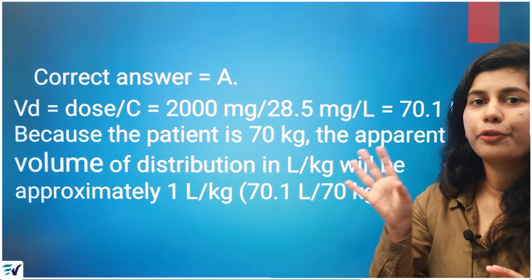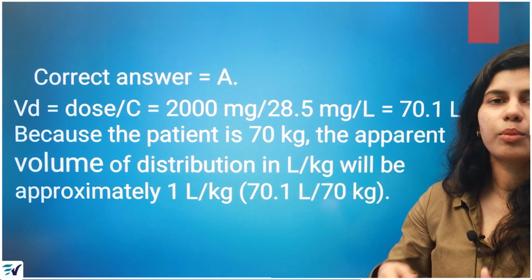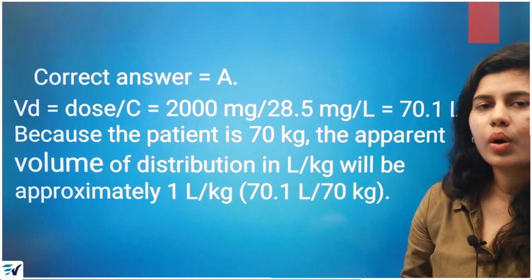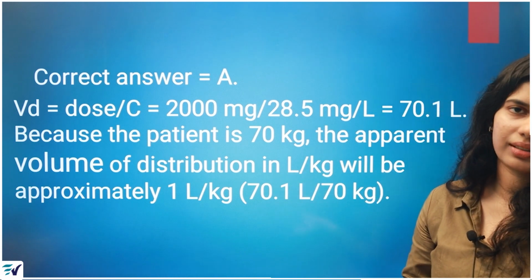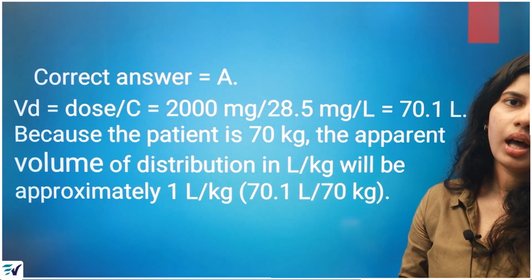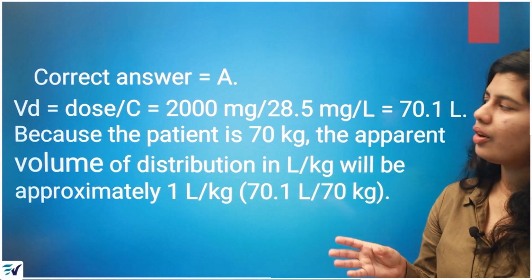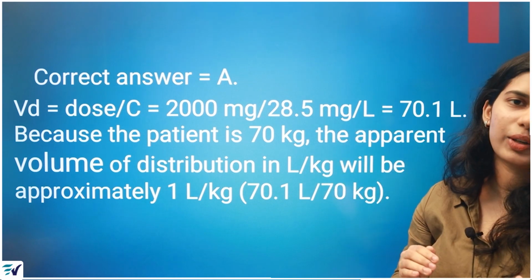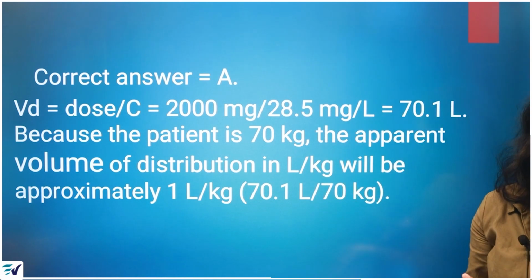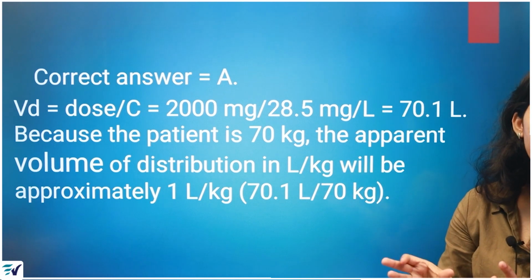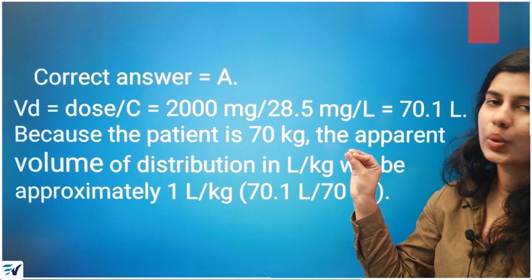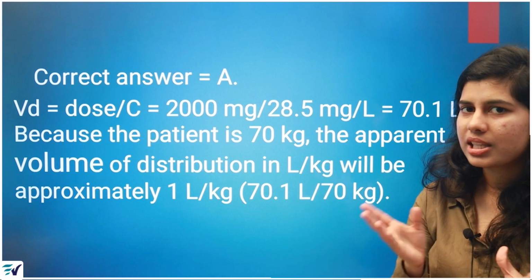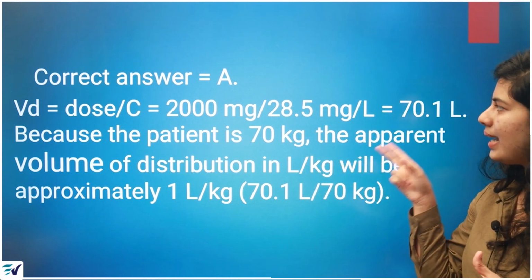As you all know, the formula to find the volume of distribution is dose divided by plasma drug concentration. That gives the volume of distribution, or the volume in which the drug is distributed inside the body. We know the dose of the drug that is administered, the loading dose, which was 2000 mg, and we have to use mg to find the volume of distribution. So we write 2000 mg divided by the plasma drug concentration. The plasma drug concentration was 28.5 mg per liter.